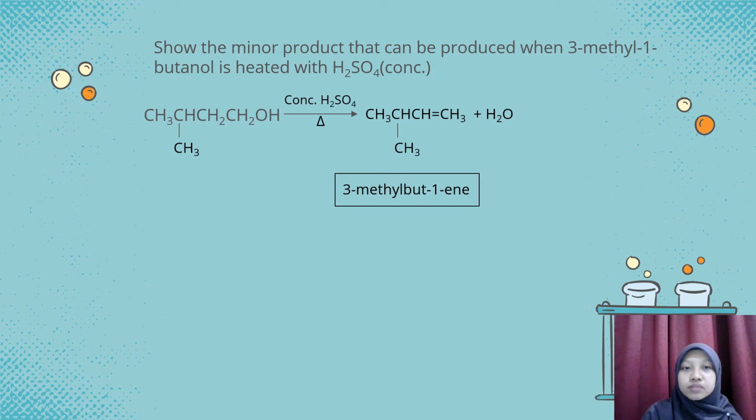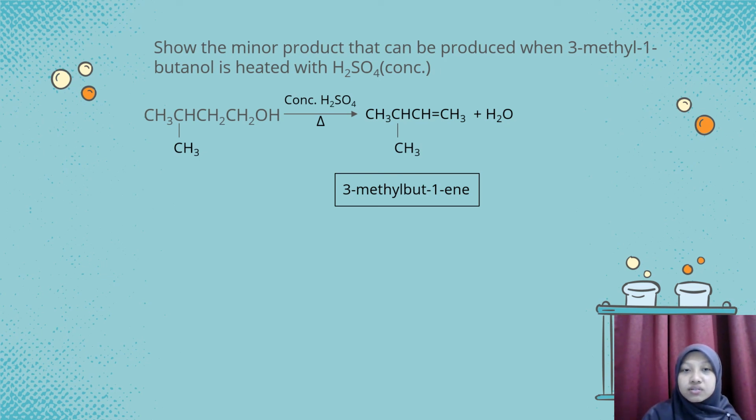Okay, the question for this slide is: show the minor product that can be produced when 3-methyl-1-butanol is heated with concentrated sulfuric acid. When 3-methyl-butanol is heated with concentrated H2SO4, it should produce an alkene and water. So, based on this slide, we will get 3-methyl-but-1-ene as the product.